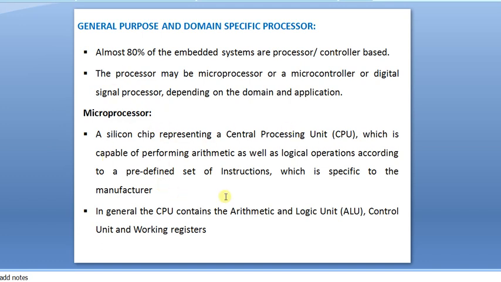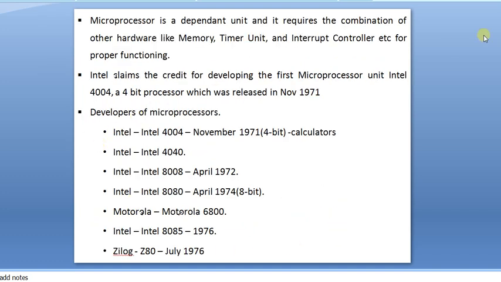In general, the CPU contains an arithmetic logic unit, a control unit, and working registers. We perform operations on the ALU, which are directed by the control unit. Control signals will be given, and for performing those operations some working registers are required. A microprocessor system is a combination of hardware, memory, timer unit, and interrupt control unit, which perform their own functions; these are independent units and not part of the microprocessor. Okay, so Intel claims the first microprocessor was the 4004.